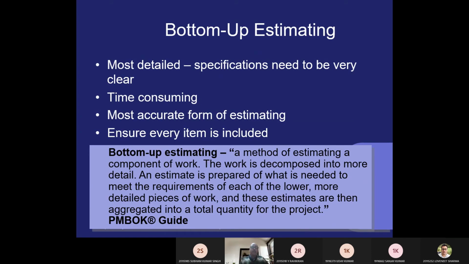Bottom up I have already elaborated to all of you. Divide all your project activity into different tasks, tasks to subtasks, and subtasks to further subtasks, and then calculate the cost. This is a method of estimating a component of work. Work is decomposed into more detail, and then you find out their cost and add it together. Bottom up estimation you can use for a small project.